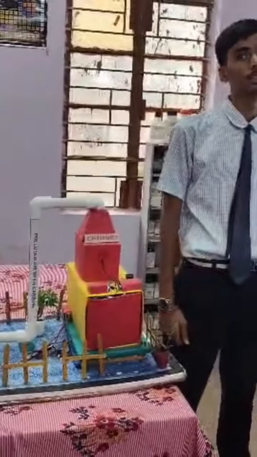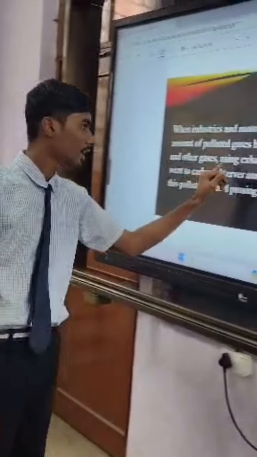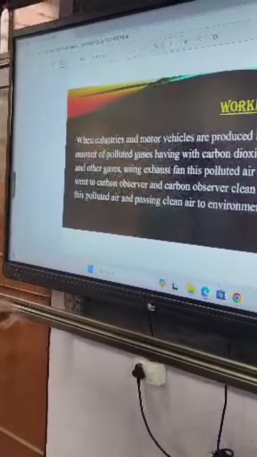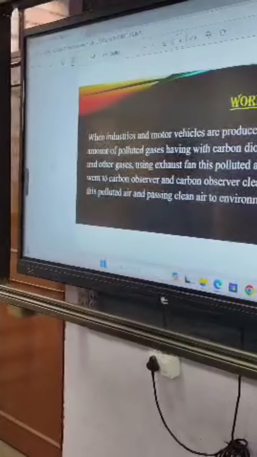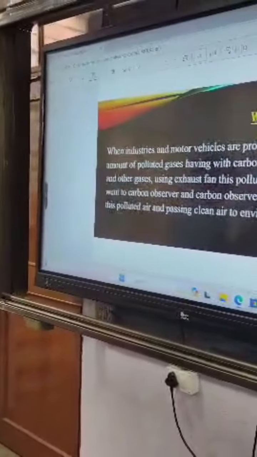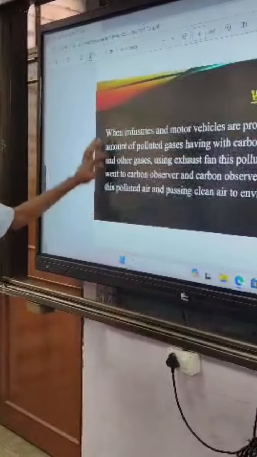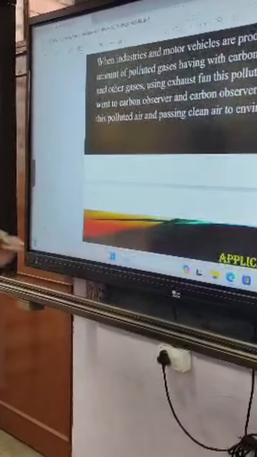This model cleans this carbon dioxide into clean air using an exhaust fan. This polluted air goes to the carbon absorber, and the carbon absorber cleans the polluted air and produces clean air to clean the environment. Now we will understand each application.